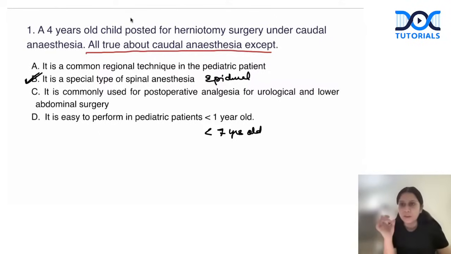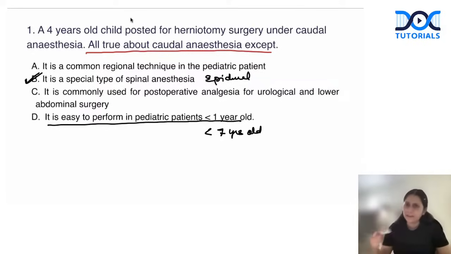Why have I picked this question and why have I put two options which seem correct? Just to give you an idea for the INICET exam. In the INICET exam, one thing I have noticed is that many times two options seem correct. So what you have to mark is the best possible answer, right? In this question, I would have been happier if the last option were less than 7 years old. It is easy to perform in less than 7 years old. So less than 1 year is within less than 7 years old. So this is not an entirely incorrect option. So I would treat it as a correct option.